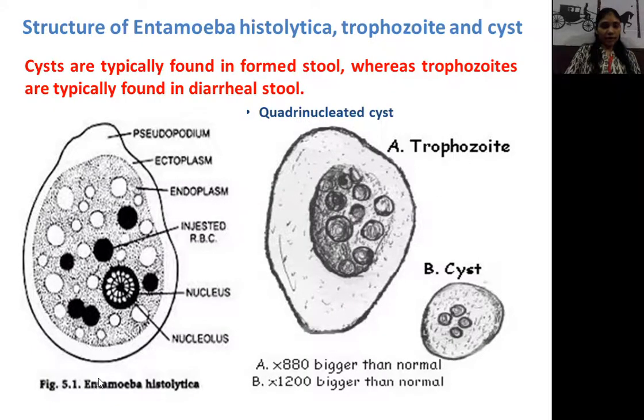So let us see Entamoeba histolytica. It is somewhat cylindrical or rounded in structure, and the cell is divided into two parts, the ectoplasm and the endoplasm. The ectoplasm consists of a whitish layer. At one end, the ectoplasm forms the pseudopodia, which is an extension of the ectoplasm. The pseudopodia act as the locomotory organ.